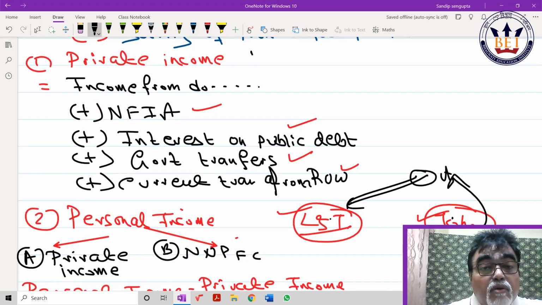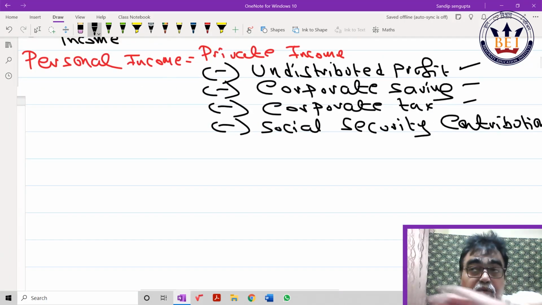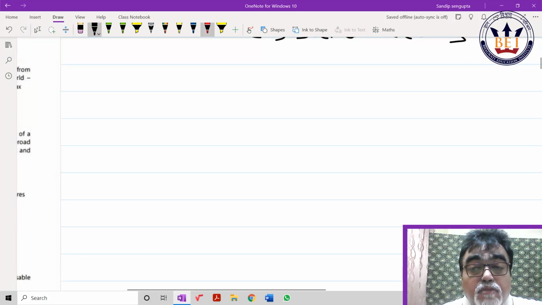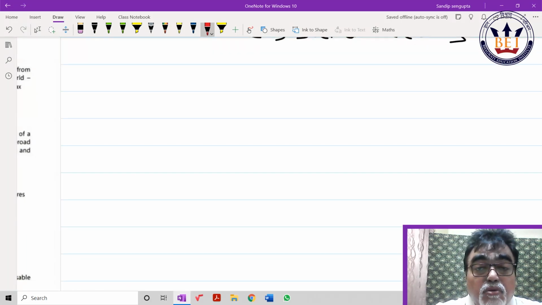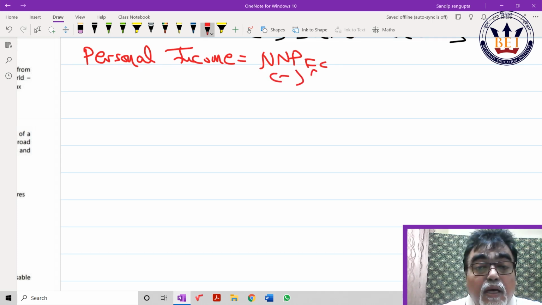Personal income from NNPFC, common sense. NNPFC includes everything. So minus all these 4 I have just showed you, plus interest on public debt, plus government transfer.